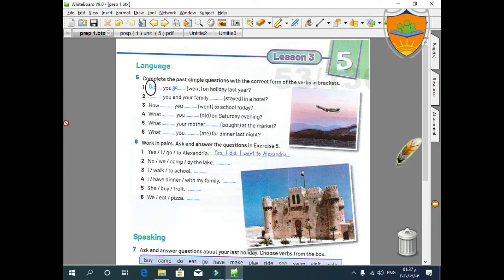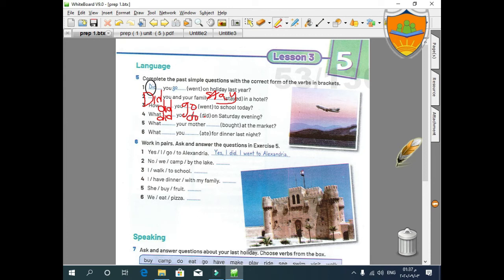Here: you and your family stayed in a hotel. Yes, it's a yes/no question. So I will say did you and your family stay. Stay. Thank you. How? Also how did you go. Thank you. What? Also did, because you are using did here, so it will be do.